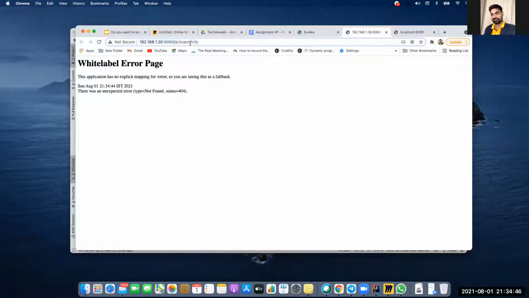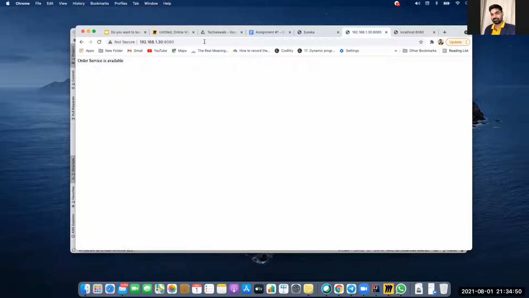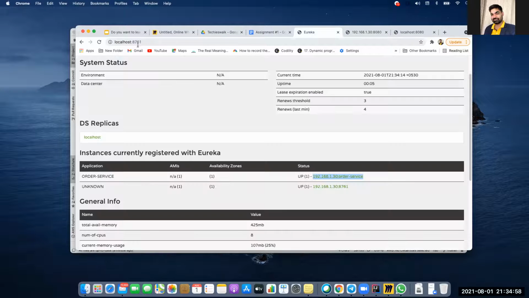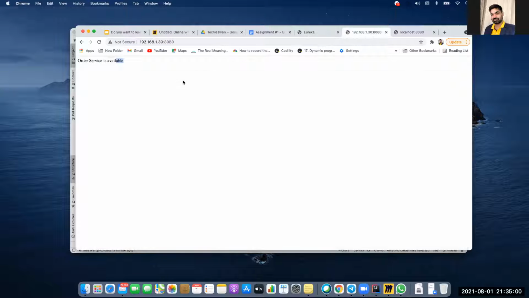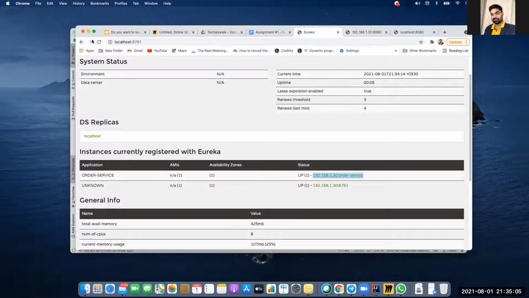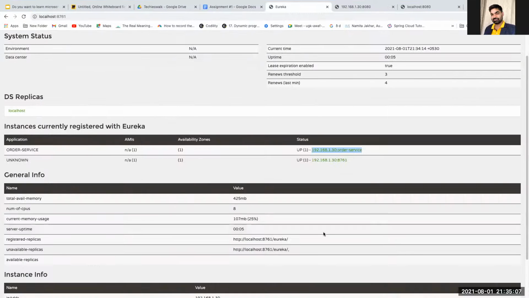You see here, okay, this actual endpoint is not there, but again you will see your order service is available. So it is working with localhost, but it is also working with the service registry URL, because this is the service registry URL. That's how you will start your service registry.